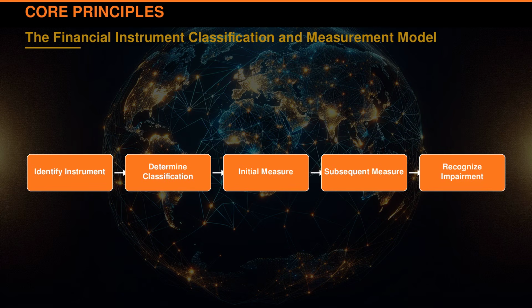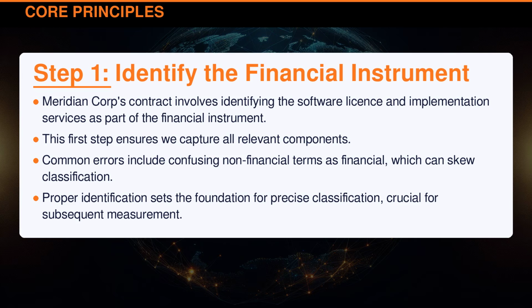With Meridian Corporation's $10 million SaaS contract, we explore how the model applies to a real-world scenario. By dissecting each component, we ensure the financial statements reflect true economic value, enhancing transparency and consistency. Meridian Corporation's contract involves identifying the software license and implementation services as part of the financial instrument. This first step ensures we capture all relevant components.